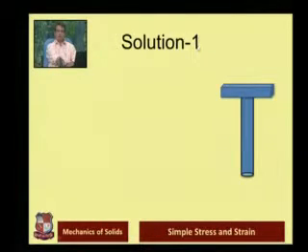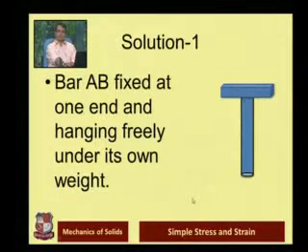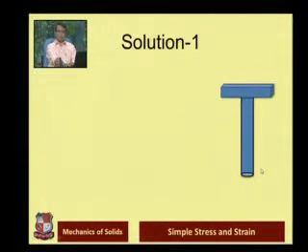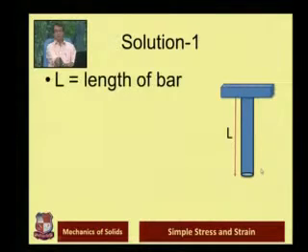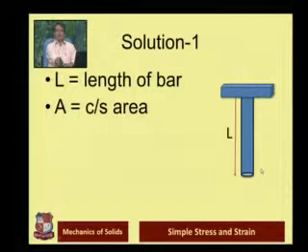It is freely hanging under its own weight. So we can consider this as bar AB, fixed at one end and hanging freely under its own weight. No external force is applied. This is the length of the bar, L. A is the cross-sectional area. It is circular in nature.